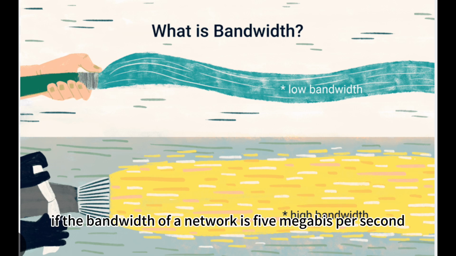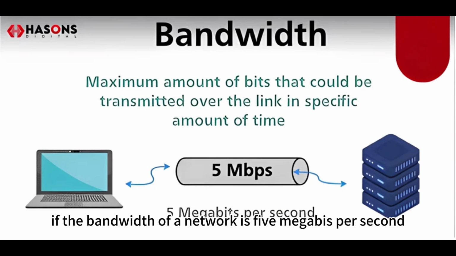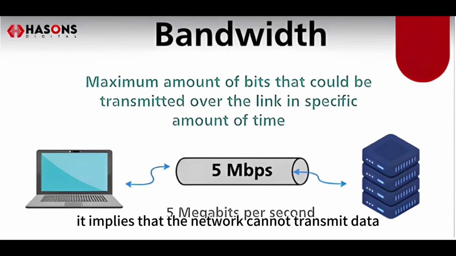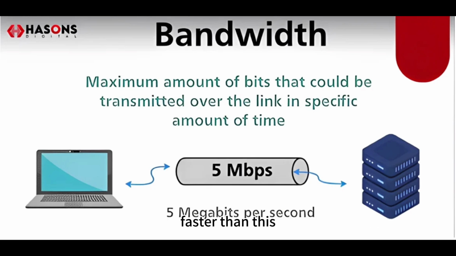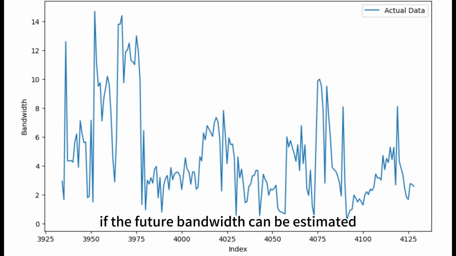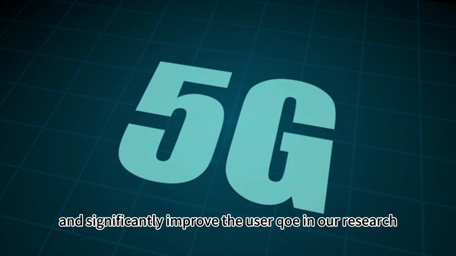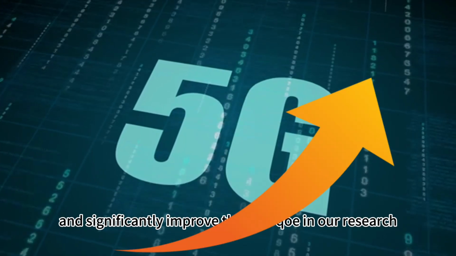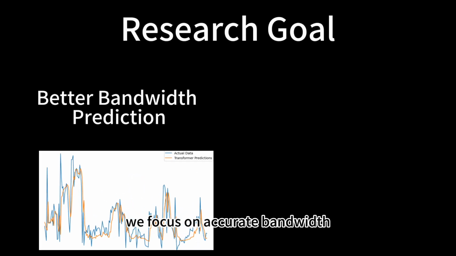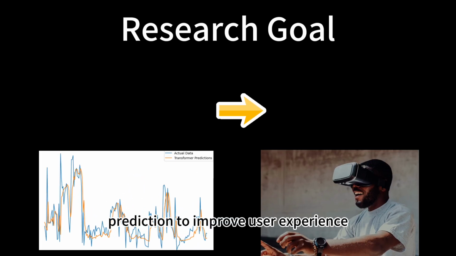For example, if the bandwidth of a network is 5 megabits per second, it implies that the network cannot transmit data faster than this. If the future bandwidth can be estimated in advance, applications can leverage the estimation to adjust their data transmission strategies and significantly improve the user QoE. In our research, we focus on accurate bandwidth prediction to improve user experience.